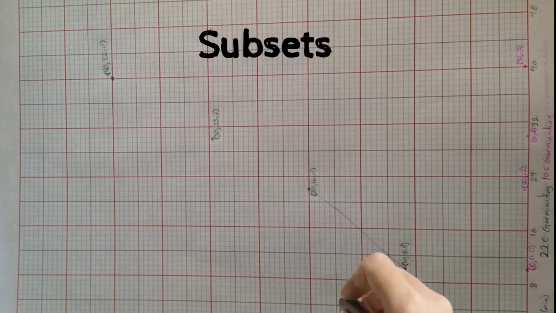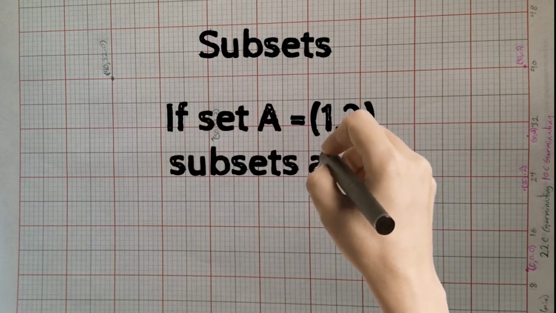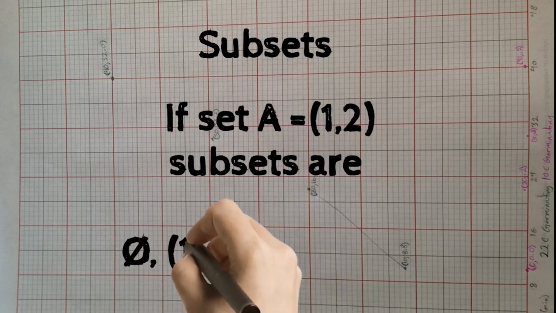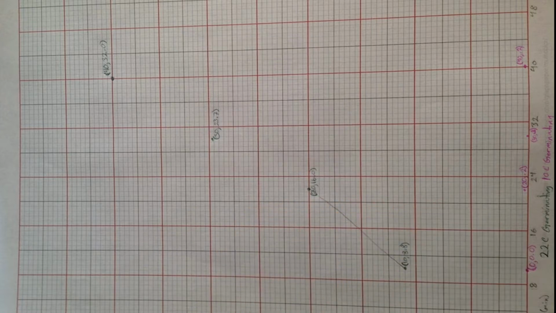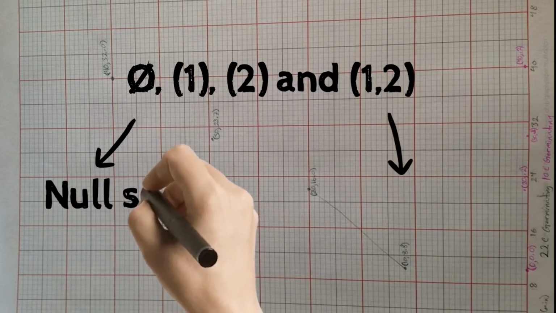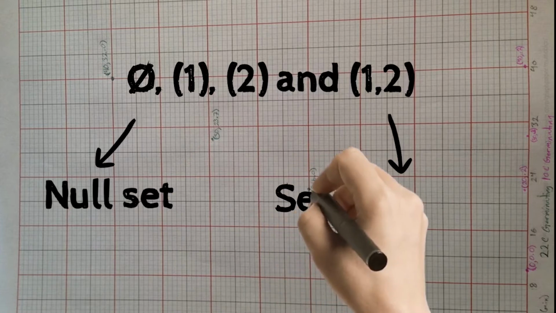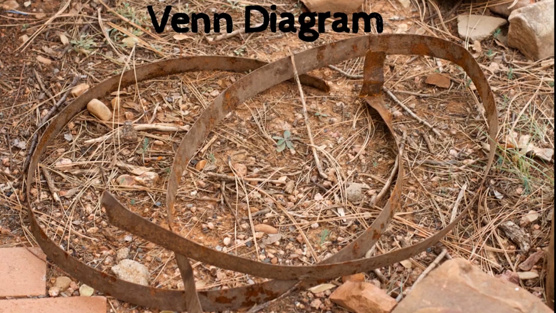A set may have subsets. Subsets are sets formed from elements of the main set. In a set A = {1, 2}, the subsets are phi, {1}, {2}, and {1, 2}. Phi is a null set. A null set is a set with no elements. A set may be a subset of itself. Sets may be diagrammatically represented by Venn diagrams.